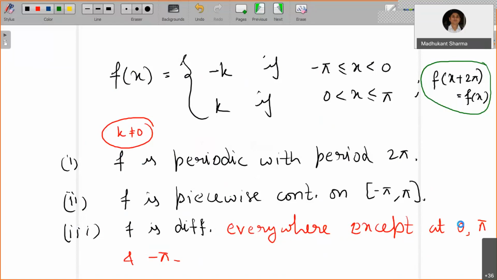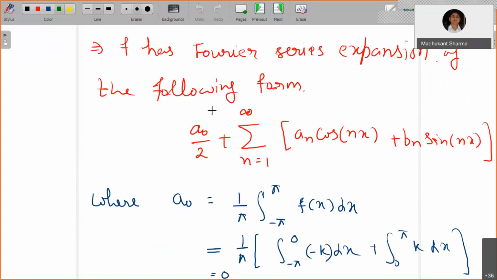For doing so, we have the following Fourier series expansion by using that theorem. Here you can evaluate a naught, an and bn by using Euler's formula. So a naught is nothing but 1 by pi integration from minus pi to pi f(x) dx. Now use the definition of f(x). It is going to be minus k over the interval minus pi to 0, and k for 0 to pi. These are written here, and that turns out to be 0.